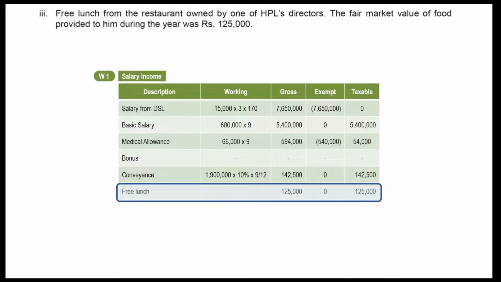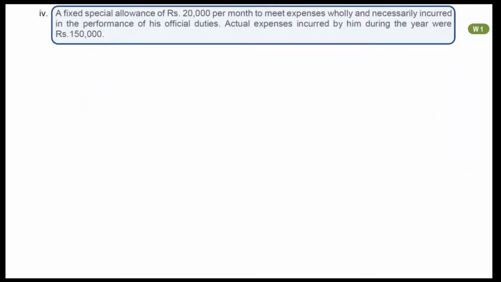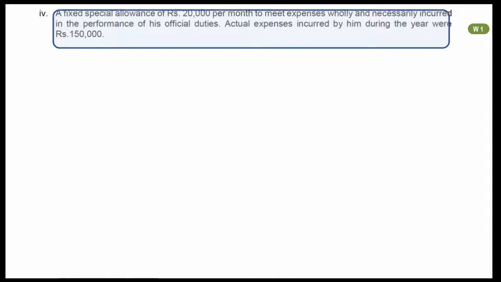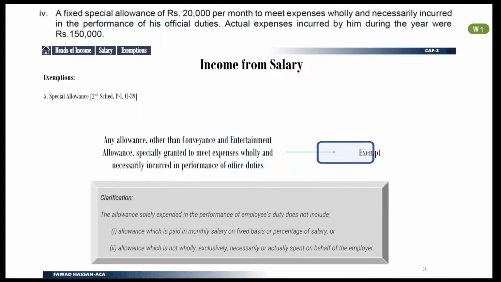Amount of rupees 125,000 will be included in taxable income. Next information is about a fixed special allowance of rupees 20,000 per month to meet official expenses. Recall notes slide. Such allowances are exempt from tax. But if such allowance is paid with monthly salary on fixed basis, then this exemption will not apply. So amount of allowance will be taxable.